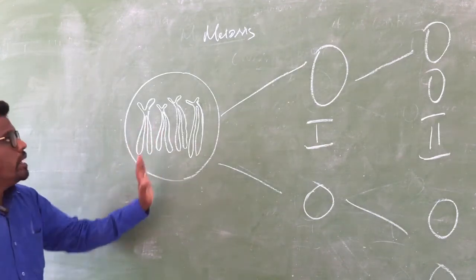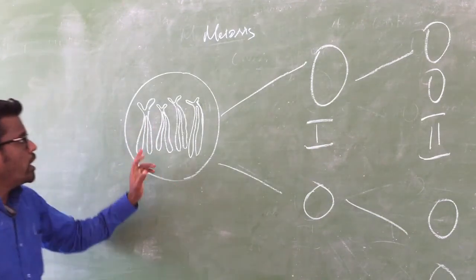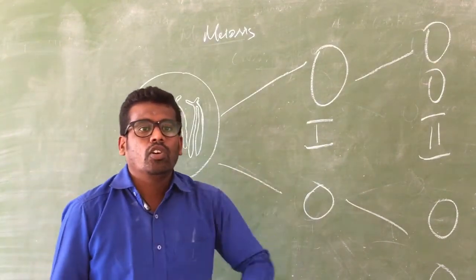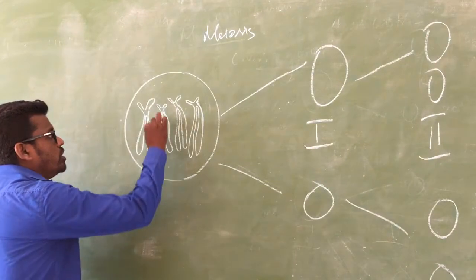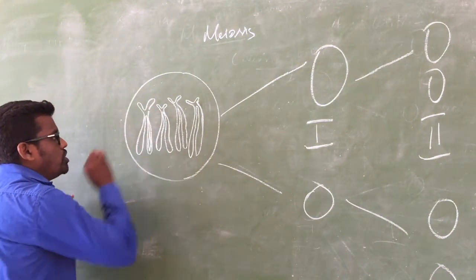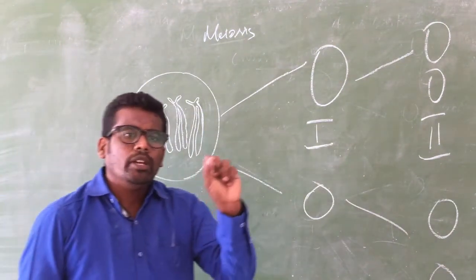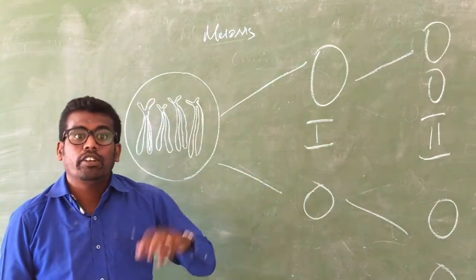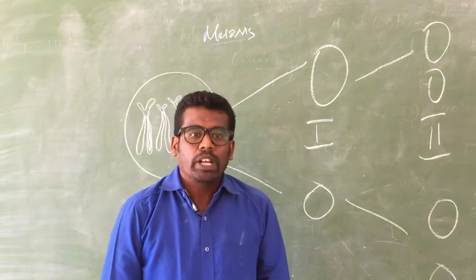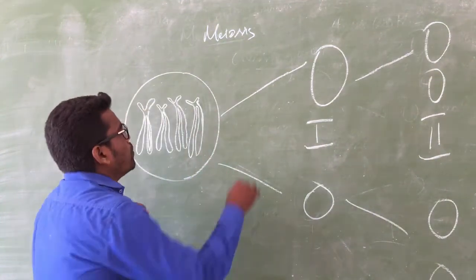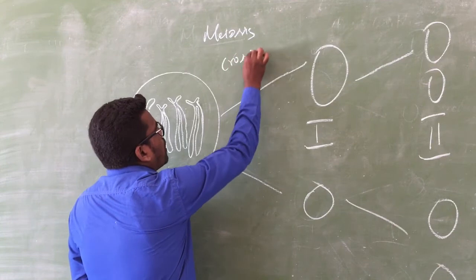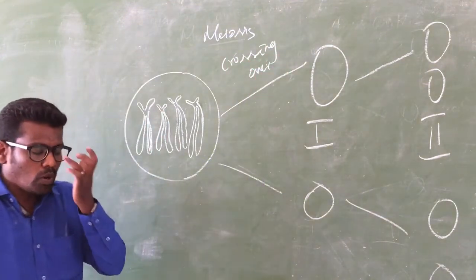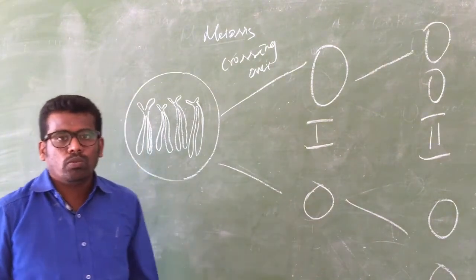Okay. In the mother cell, you can see some variation, some difference in the chromosome. Some of the region is colored, some of the region is not colored. What does the color mean? Why is it colored, why is it differentiated? Because a process occurs. The process is called crossing over.